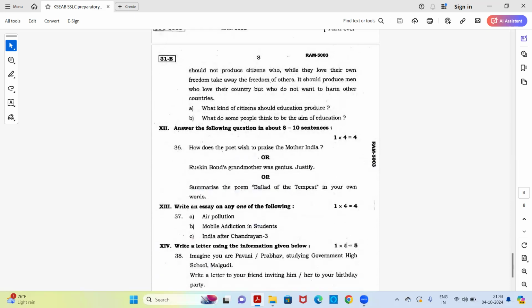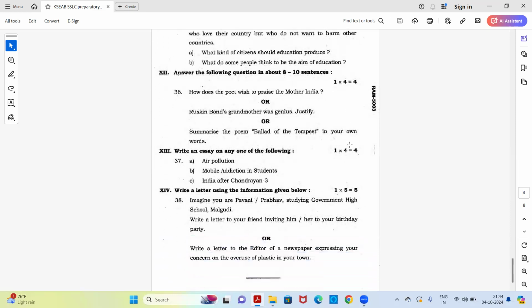The next one is to answer the following question in about 8 to 10 sentences. This is a 4 mark question and you have options here. You have three optional questions, out of which you have to write any one. So read the questions carefully and whichever you know the best you can attempt. The question is, how does the poet wish to praise mother India? Or, Ruskin Bond's grandmother was a genius, justify. Or, summarize the poem Ballad of the Tempest in your own words. Out of the three, any one which you know the best, you can attempt.